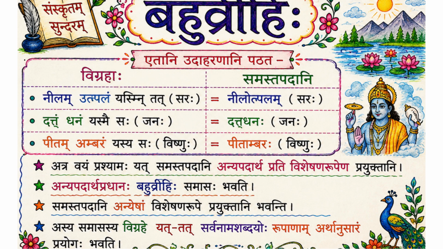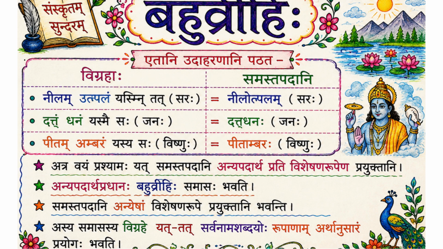Here the word itself is an adjective to Saraha. So Nilotpalam is the compound word, but it is not talking about itself. It describes Saraha in the sentence. And the topic of discussion according to the sentence is not the blue lotuses. It is a lake. That is why it is called Anyapada Pradhana. Nilotpalam tells not about itself. It is talking about the lake.